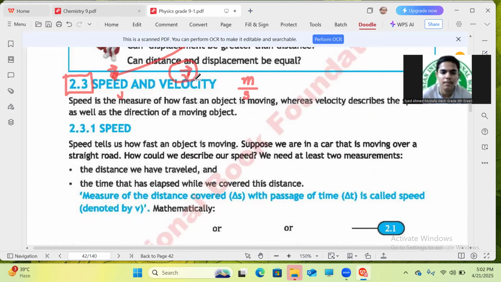Okay. Meanwhile, we firstly see speed, its formula, its representation. Then we also see some types of speed like instantaneous speed, uniform speed, non-uniform speed, etc. Whereas same like that, for velocity we firstly see its definition, then we see its units, its representation, and then some types of velocity as well.